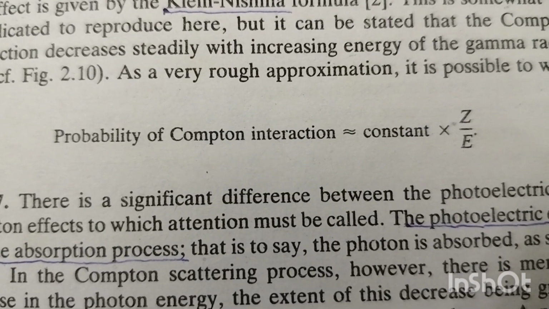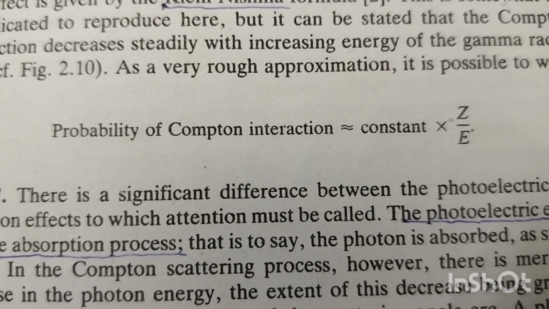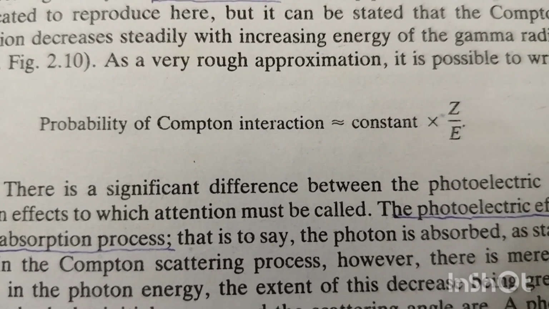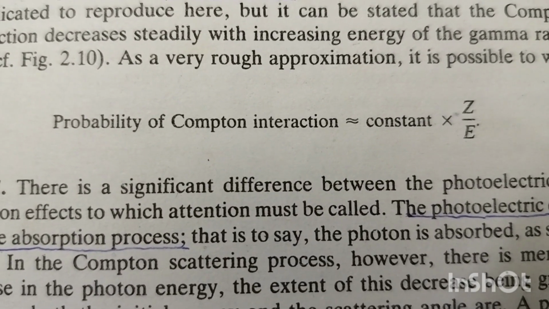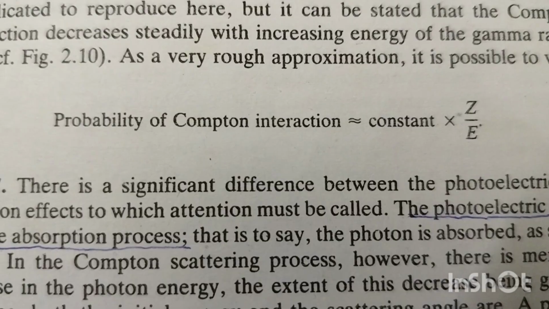The probability of Compton interaction equals a constant times Z by E. So this is also inversely proportional to the energy of the gamma ray. Compton scattering is directly proportional to the atomic number of the absorbing medium and inversely proportional to the energy of the gamma ray photon.